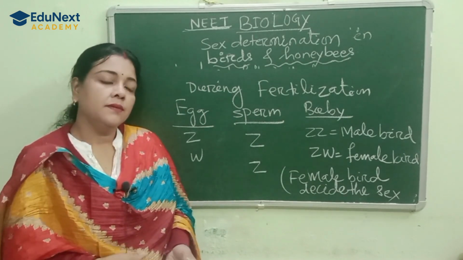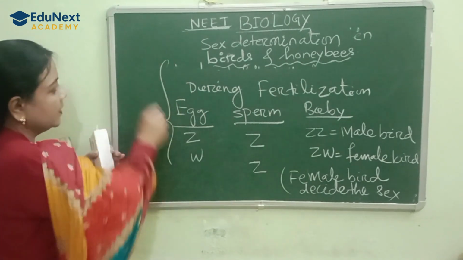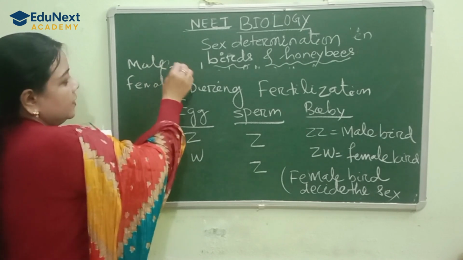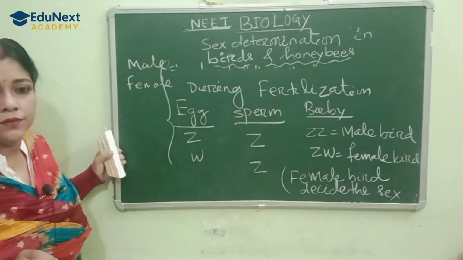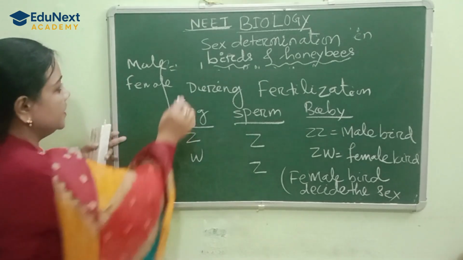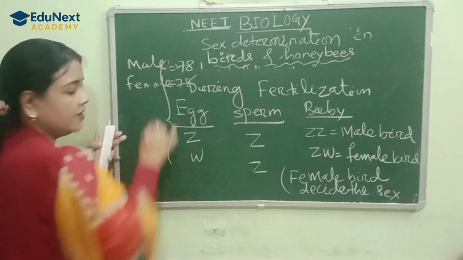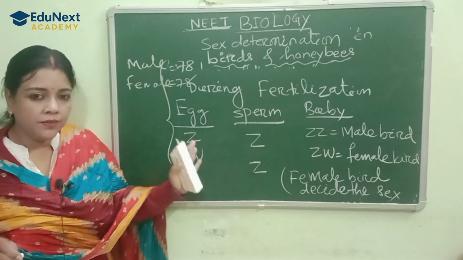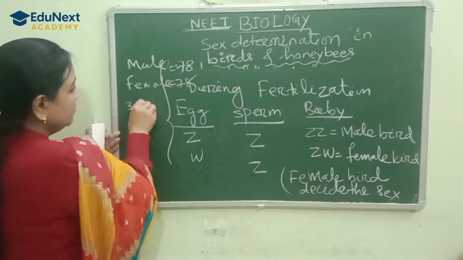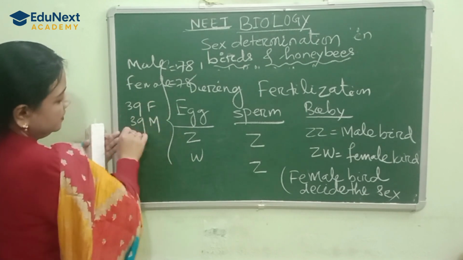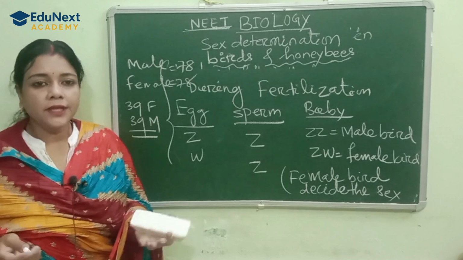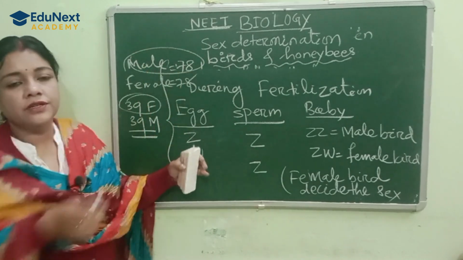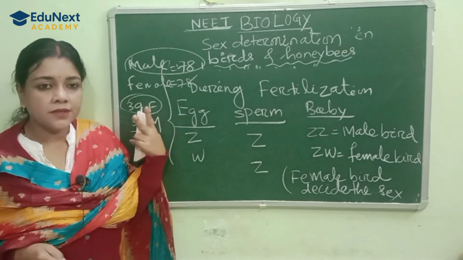Haploid means a single set of chromosomes. In the male or female bird, the body cells contain 78 chromosomes, but when the gametes form, they bring 39 from the father and 39 from the mother. So the gamete is haploid in nature, but the resulting organism is diploid. Diploid means two sets of chromosomes, haploid means a single set.